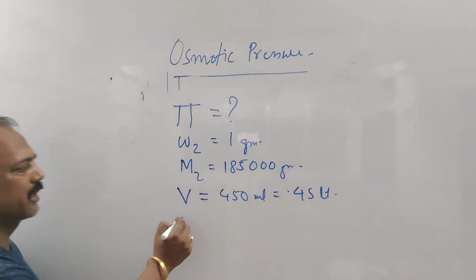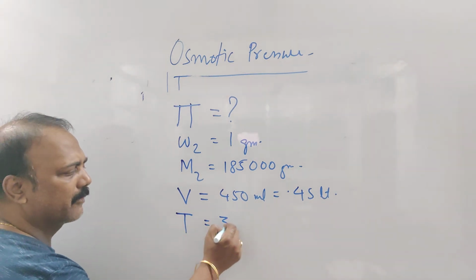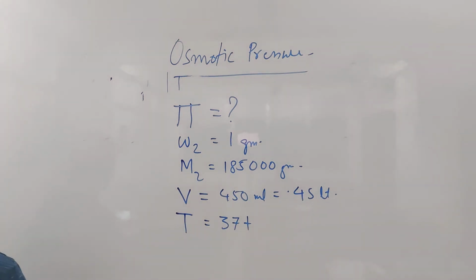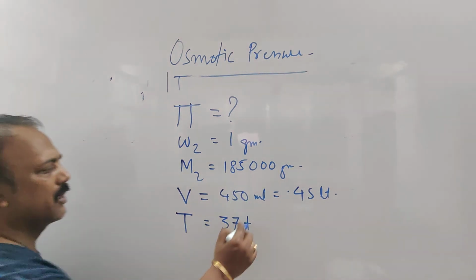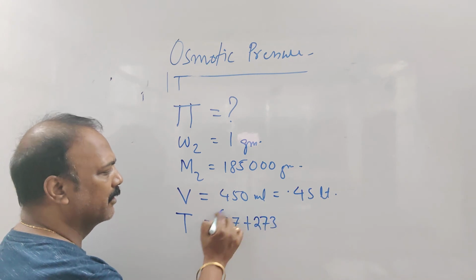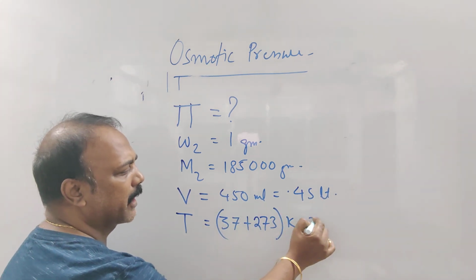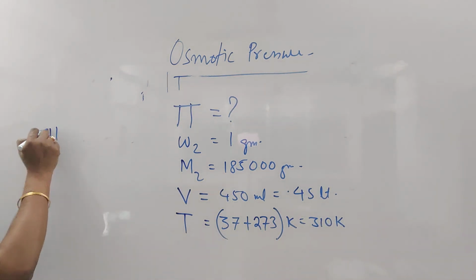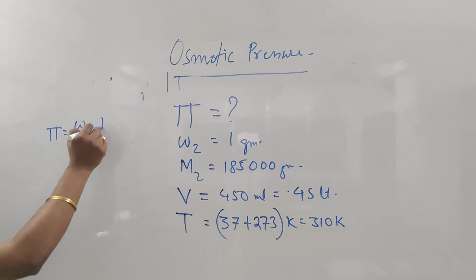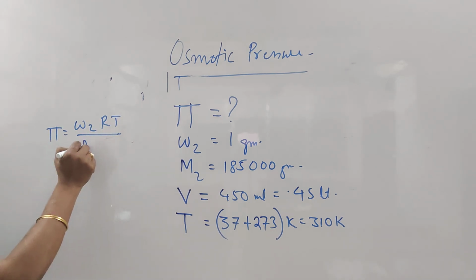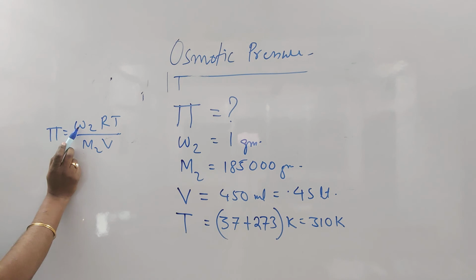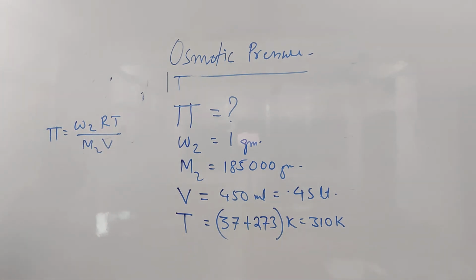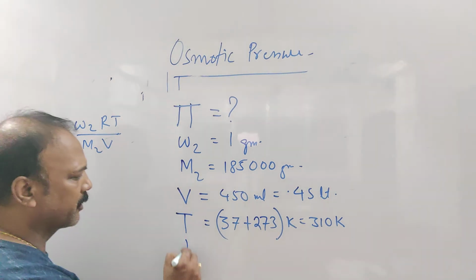Temperature is given. Temperature equal to how much given? 37 degrees Celsius is given, but I told that it must be in Kelvin. Okay, so 37 plus 273 Kelvin, that is equal to 310 Kelvin. What else you must know in the equation? We know pi is equal to what? Pi is equal to W2 RT divided by M2 into V. See, you know W2, you know M2, you know V, you know T. So you must know the value of R.